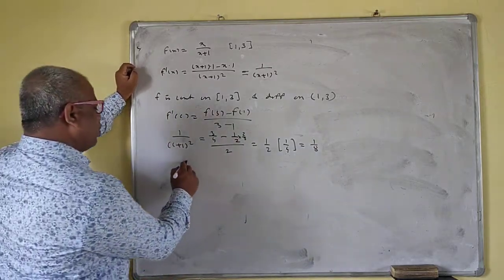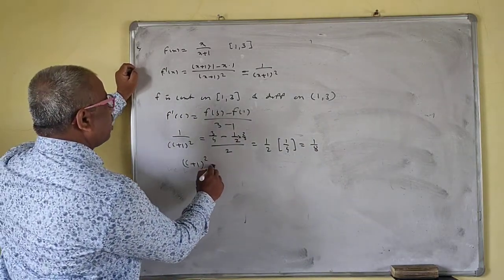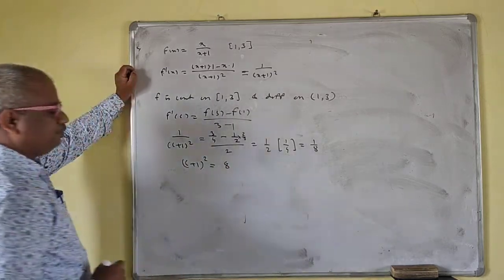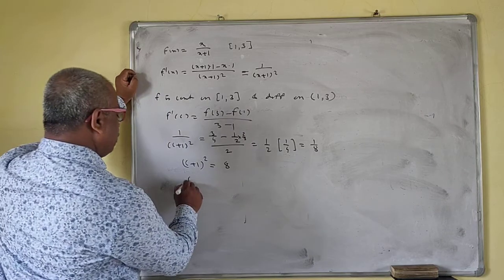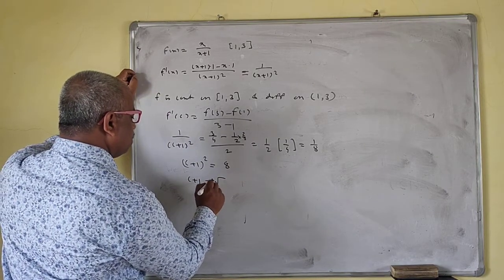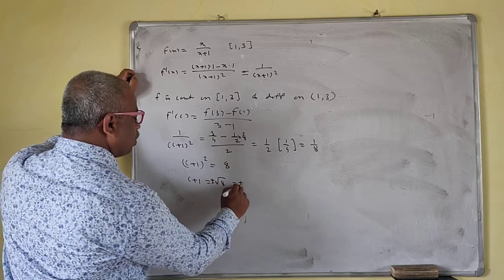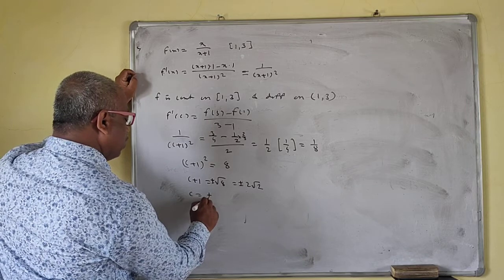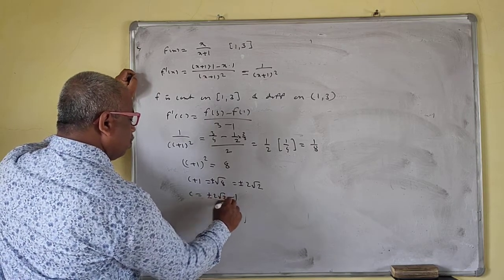Okay. So c plus 1 square is equal to 8 now. Okay. So c plus 1 is equal to plus or minus root 8, that is plus or minus 2 root 2. c is equal to plus or minus 2 root 2 minus 1.